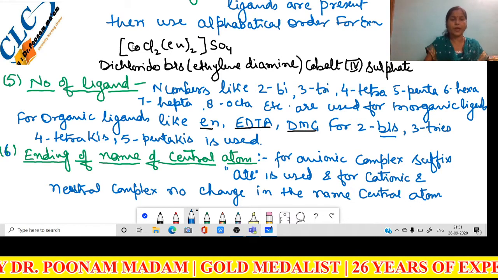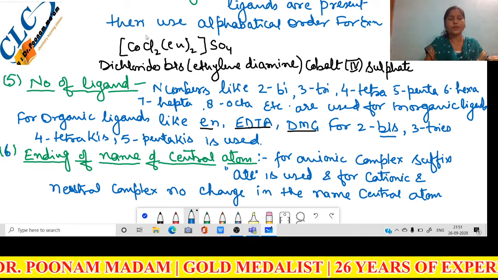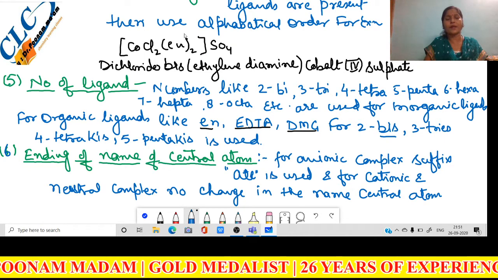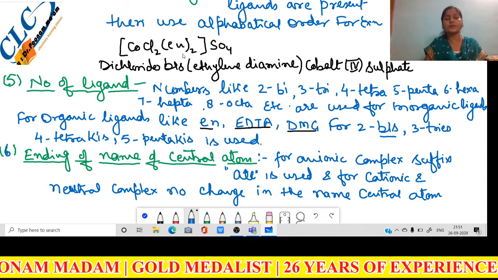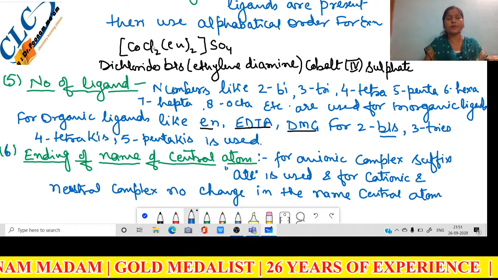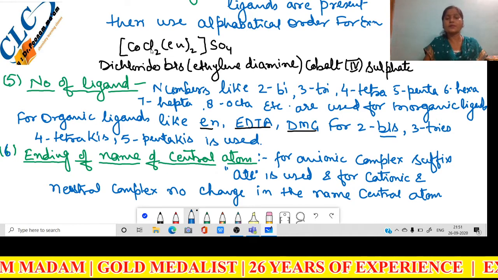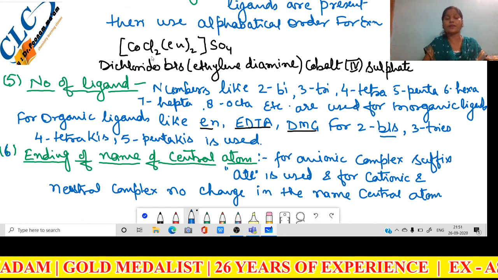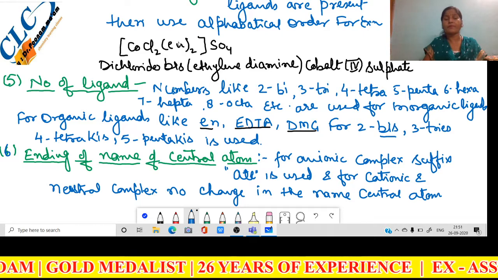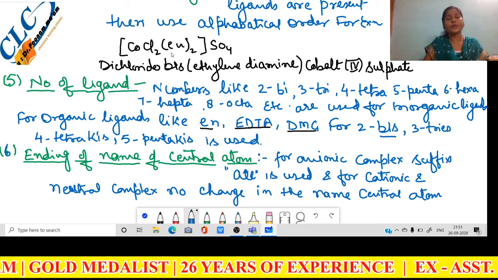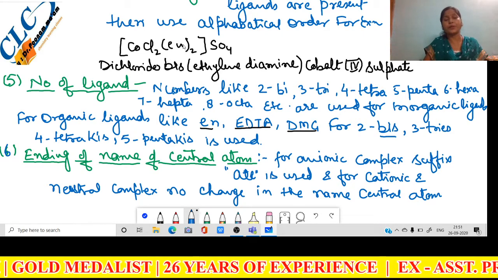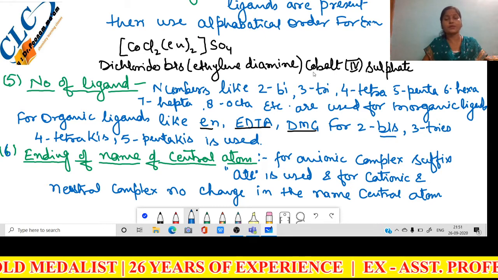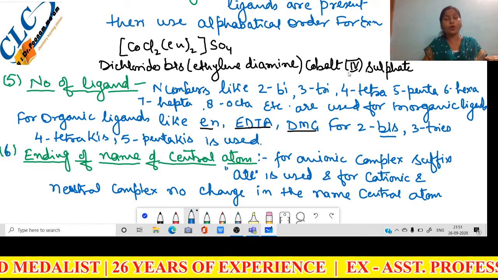For example, what is written here in front of you, [CoCl2(en)2]. Here Cl is negatively charged and ethylenediamine is a neutral ligand. Its charge is negative, but its degree is very low. That's why en, which is a neutral ligand, is preferred. So there is no change in the name: this is cobalt, not cobaltate.